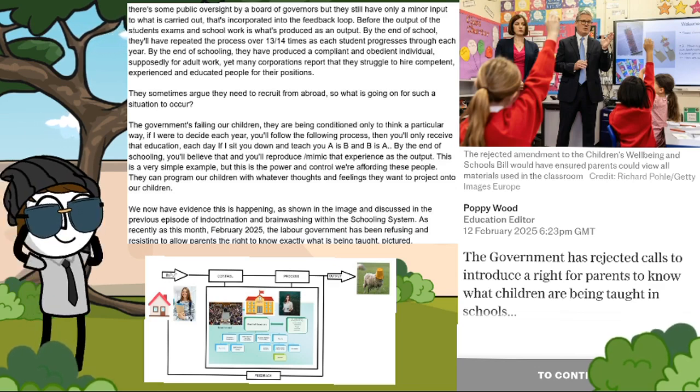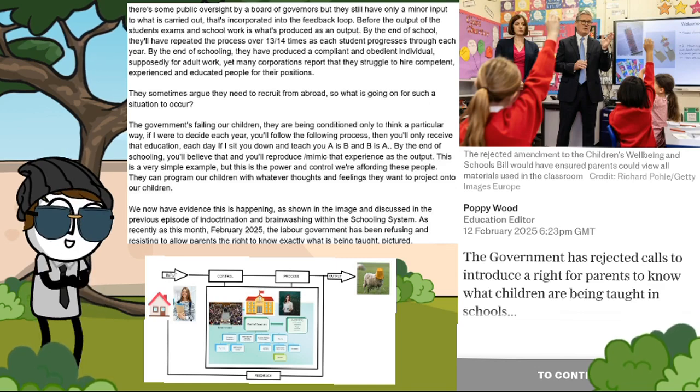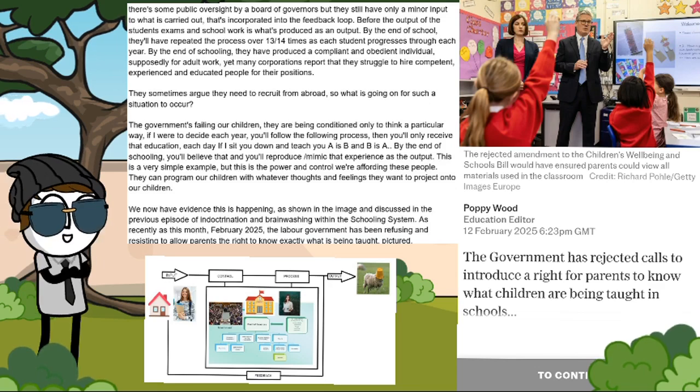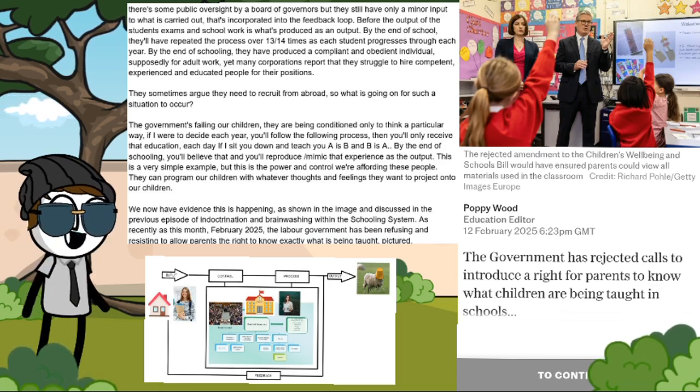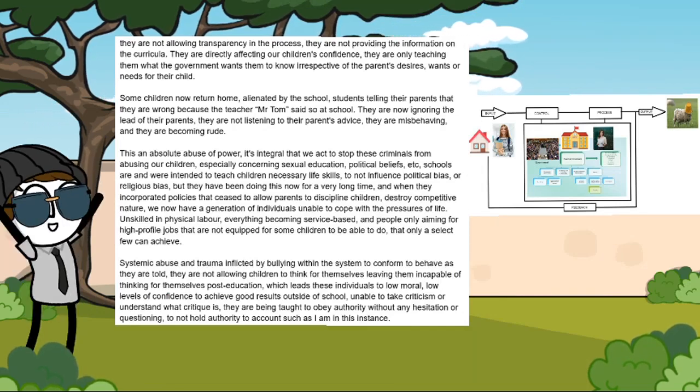We now have evidence this is happening, as shown in the image and discussed in the previous episode on indoctrination and brainwashing within the schooling system. As recently as this month, February 2025, the Labour government has been refusing and resisting to allow parents the right to know exactly what is being taught. They are not allowing transparency in the process. They are not providing the information on the curricula.